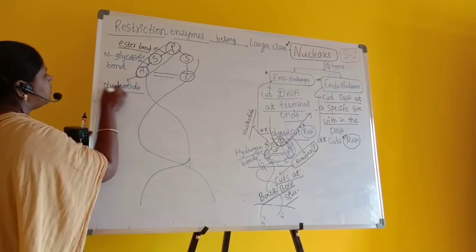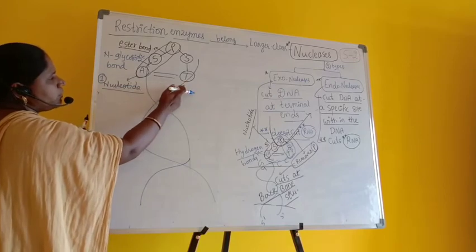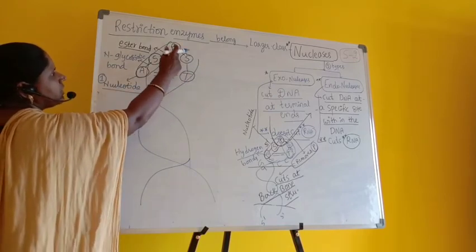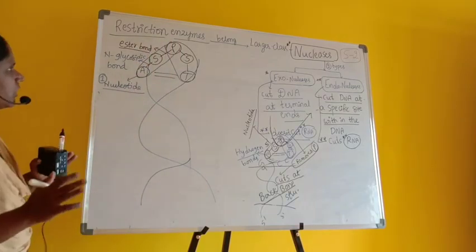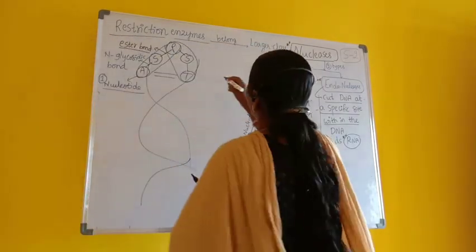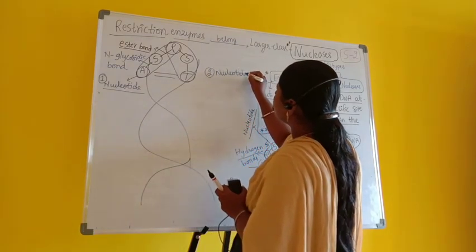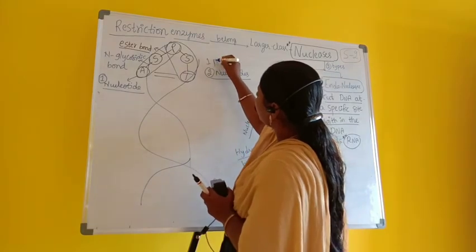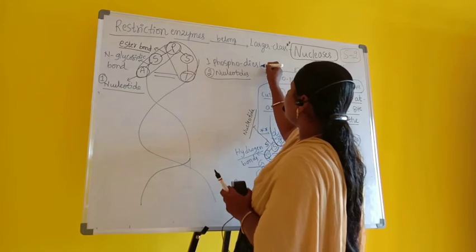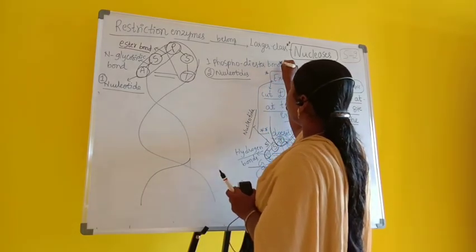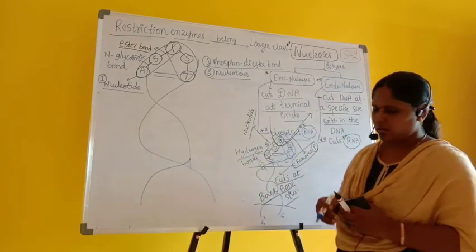Now this is one nucleotide. And the nitrogen base present on the opposite strand, with its nitrogen base, sugar and phosphorus, is another nucleotide. So how many nucleotides are present altogether here? There are 2 nucleotides. How are the 2 nucleotides connected? They are connected by one phosphodiester bond. They connect with the help of one phosphodiester bond.